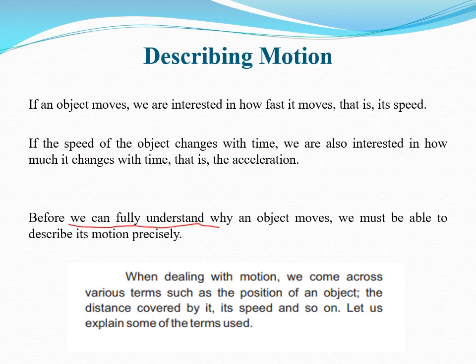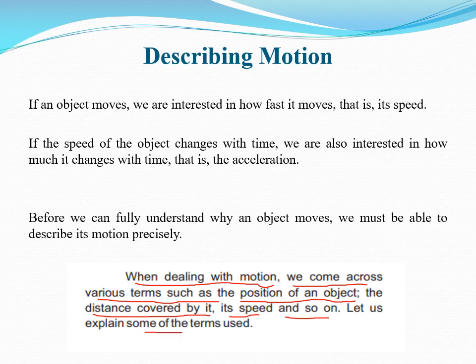Before we can fully understand why an object moves, we must be able to describe the motion precisely. When dealing with motion, we come across various terms such as the position of an object, the distance covered by it, its speed, and so on. Let's explain some of the terms used in the following discussion.